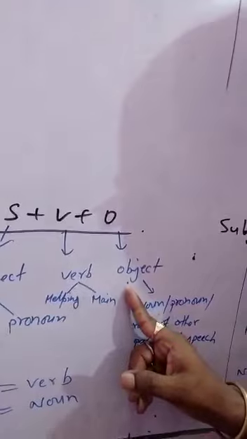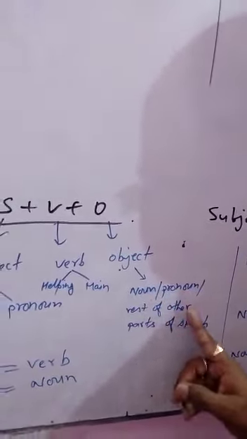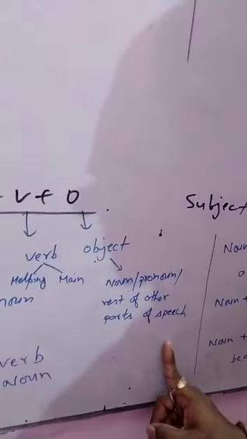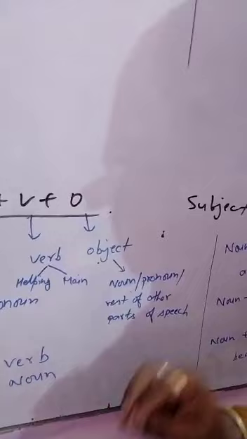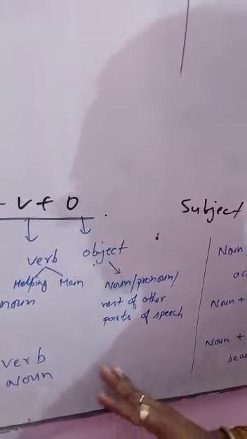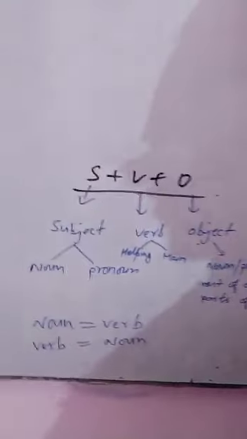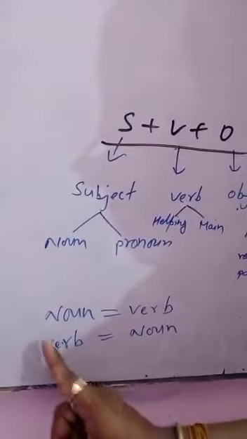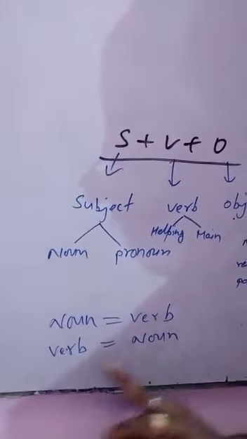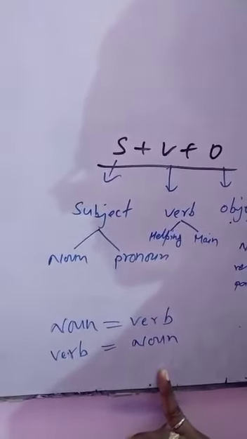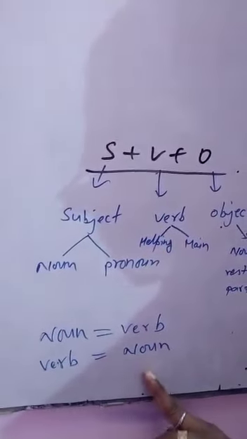In place of object there will be a noun, pronoun or the rest of the other parts of speech. Other parts of speech means what? Adjective, adverb, preposition, conjunction and all the rest. The main point which today we will discuss is this: sometimes a noun performs as a verb and a verb performs as a noun.